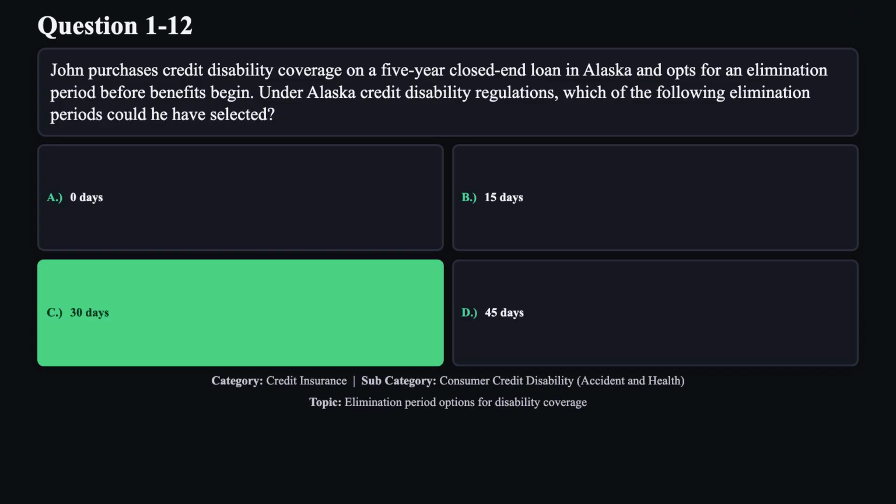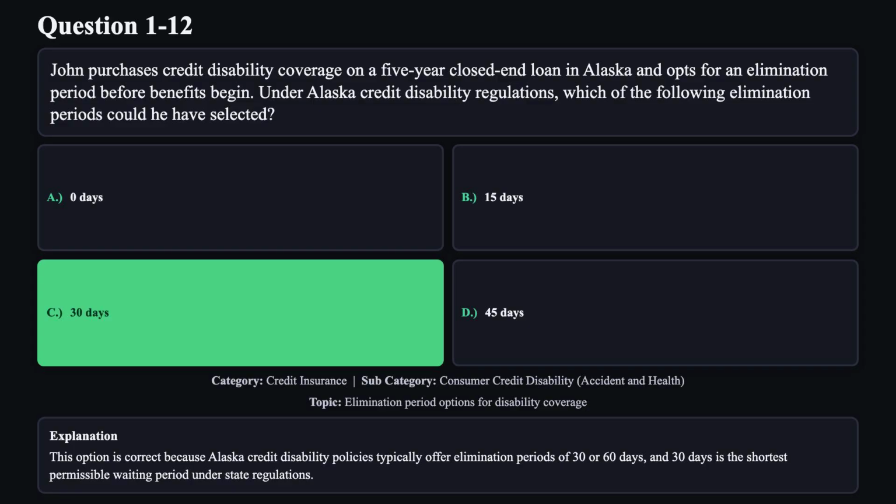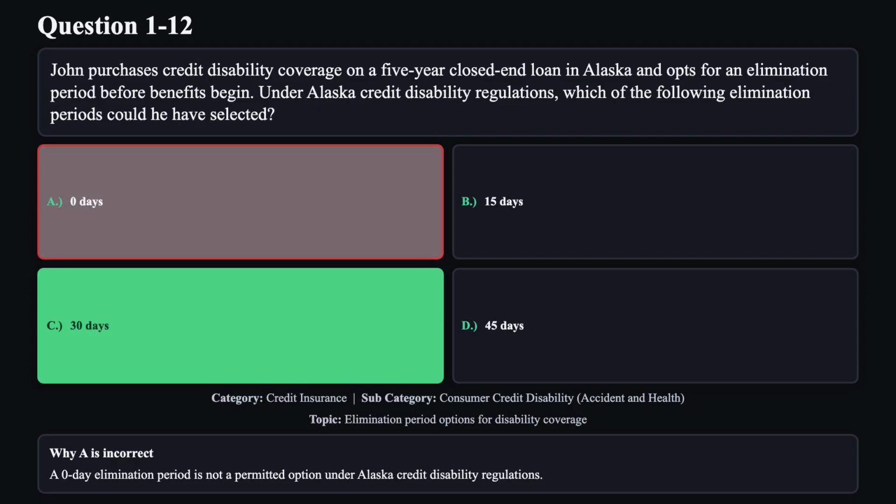The correct answer is C. This option is correct because Alaska credit disability policies typically offer elimination periods of 30 or 60 days, and 30 days is the shortest permissible waiting period under state regulations. Reason A is not correct. A 0-day elimination period is not a permitted option under Alaska credit disability regulations.